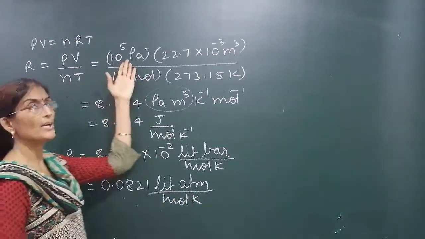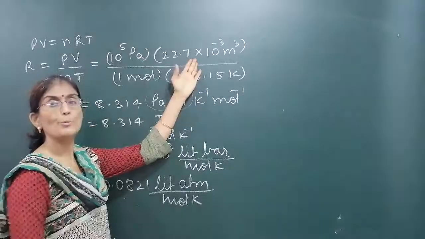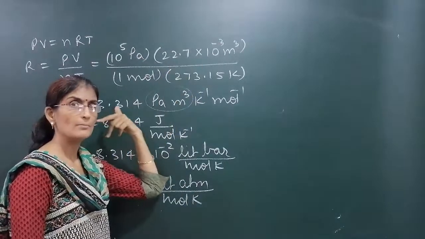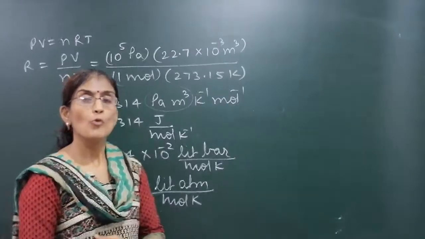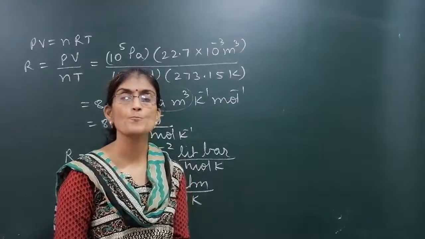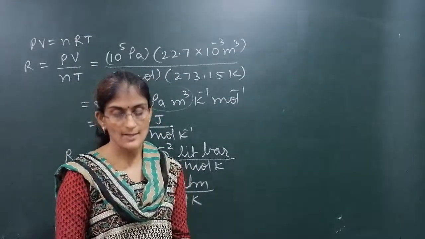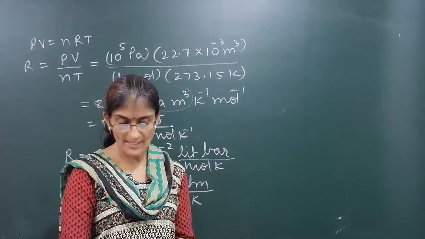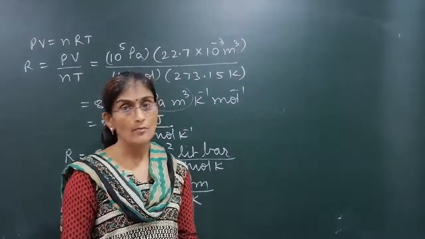So you have to take pressure in atmosphere and volume in liter, then that R value will come. If pressure is taken in bar and volume in liters, then we will have the corresponding constant value of R. So depending upon the constants given, we can calculate the values.